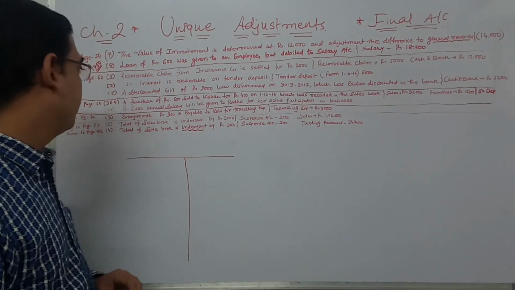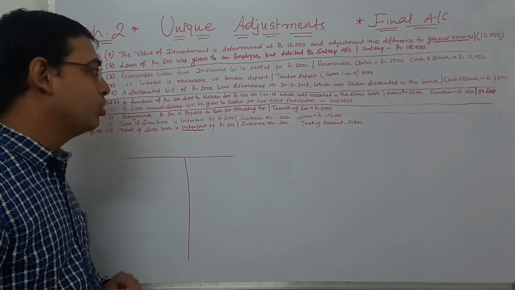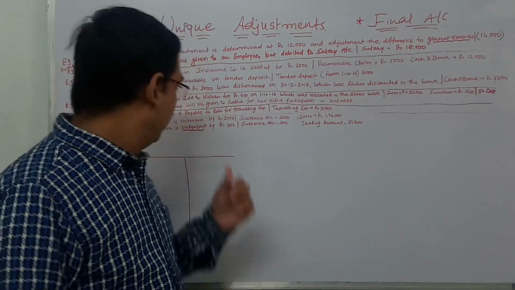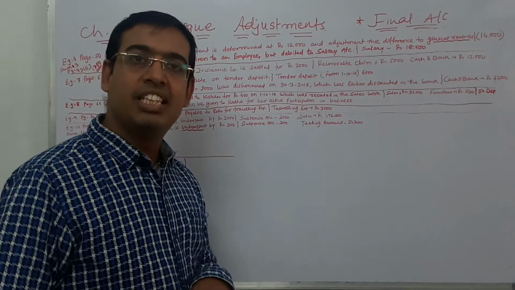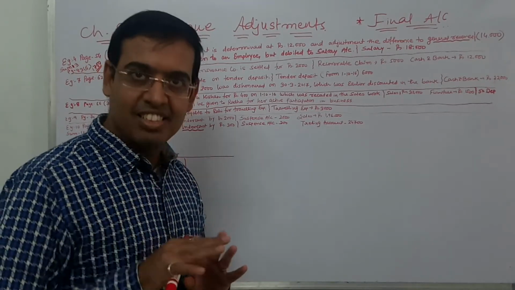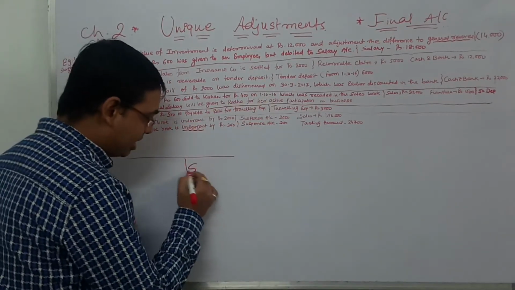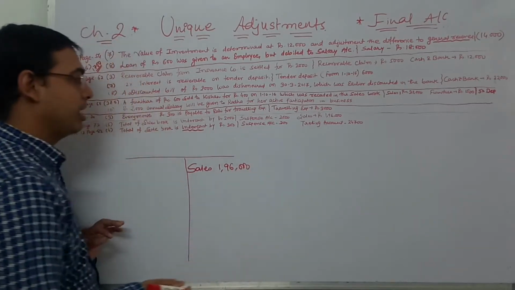Adjustment number 6. Total of sales book is undercast by 2000. Now what do you mean by undercast? It means they have done a total less than actually required. So what was the sales? Sales is 1,96,000 given in the trial balance.